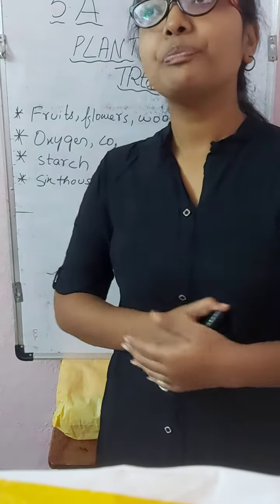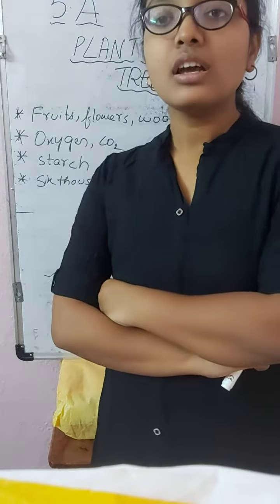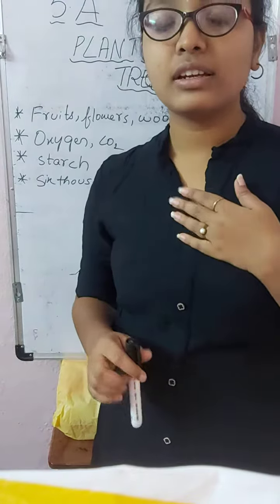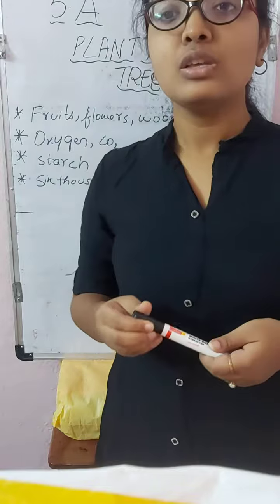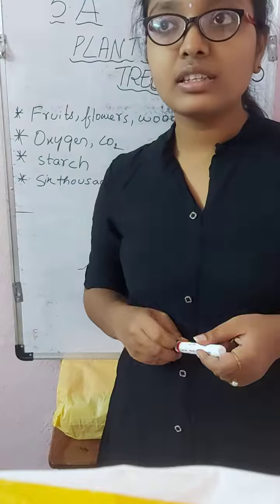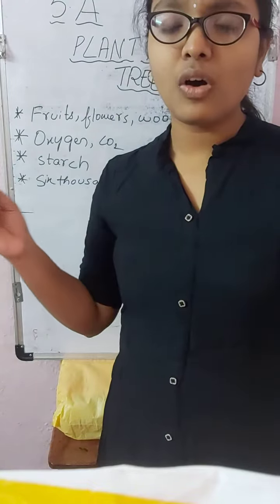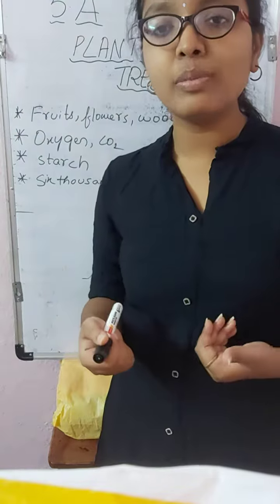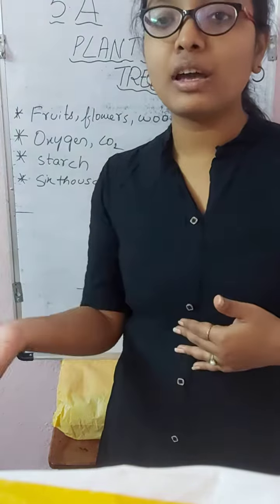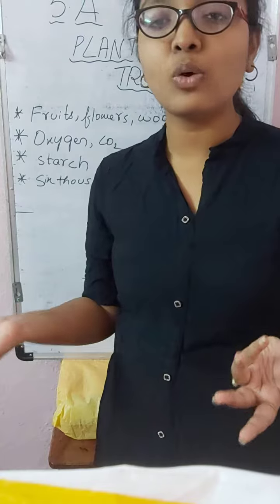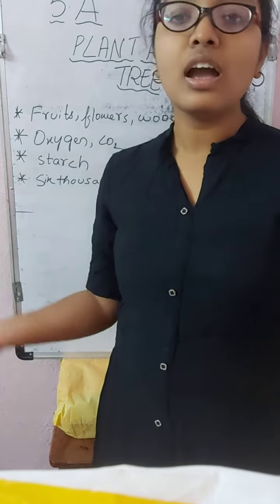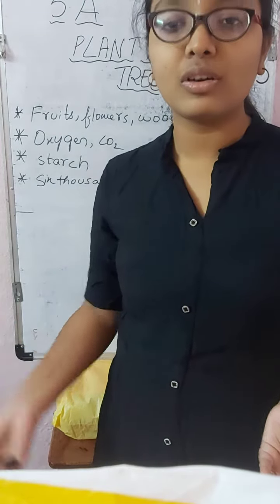Generally we need oxygen for breathing. If all the oxygen is consumed by us and we breathe out carbon dioxide, then there will be no oxygen in the air and we are not able to live without oxygen.